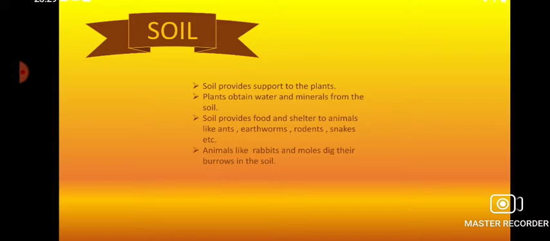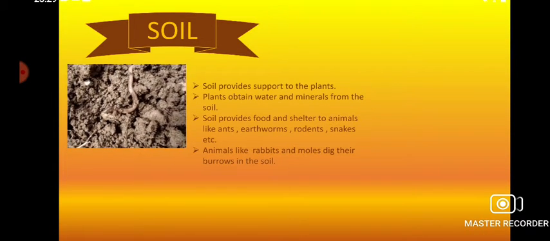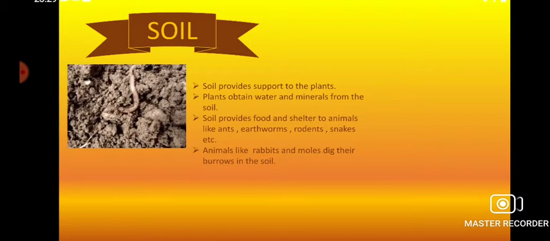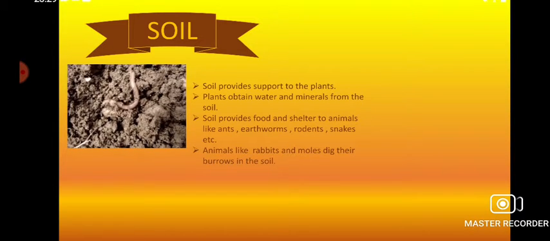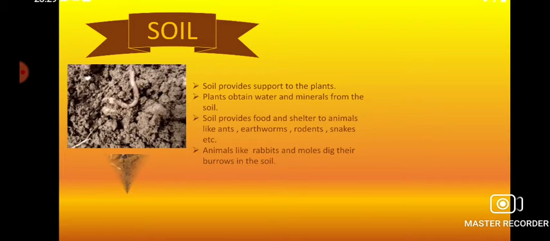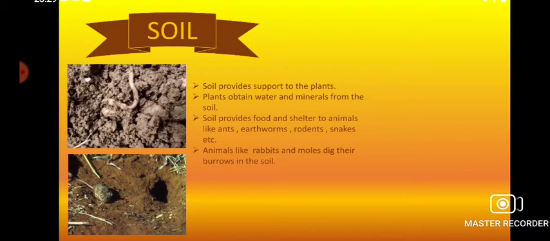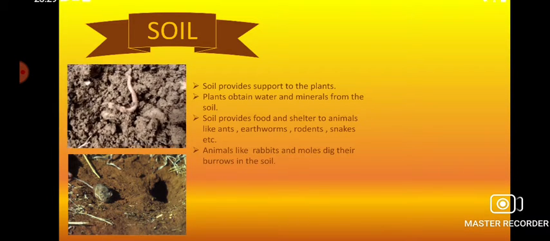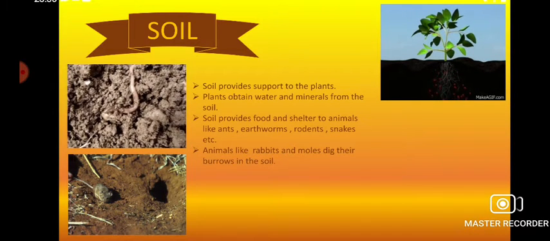Plants obtain their water and minerals from the soil, and soil is also a shelter for many animals. You can see in the picture the earthworm, the ant, rodent, snake, all of these are present in the soil. See the burrows of the rodents, like the rabbit digs its burrow in the soil, and this is the place where they live. So obviously they need the soil.